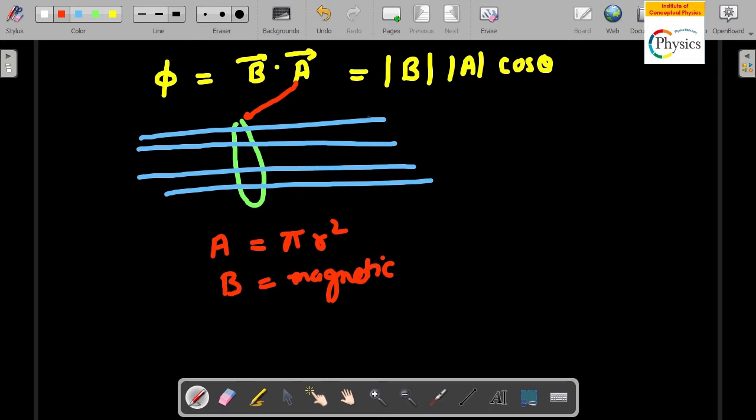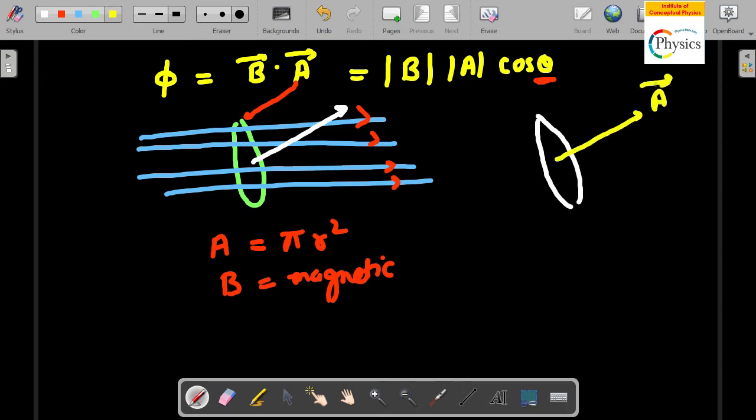So flux is nothing but something like water, anything that flows. So you can see this flux is, we say, flowing. Okay, these are magnetic lines of force and they're flowing through the loop. Now let's talk about theta. Here you can see if you draw a perpendicular like this, because the loop is a bit inclined, the perpendicular has been drawn on the loop like this. So that's your area vector.